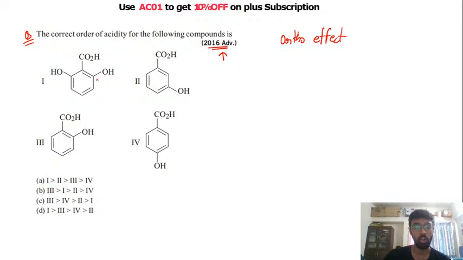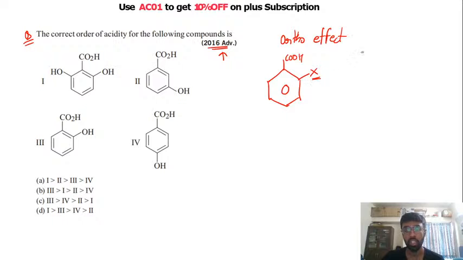Okay, sure. Let me solve these questions for you. In this question, what you have is, देखो ortho effect में क्या होता है, that if you have a group which is present on the ortho of a carboxylic acid, that is, if you have any group that is present on the ortho position, this increases the acidity of your acid.